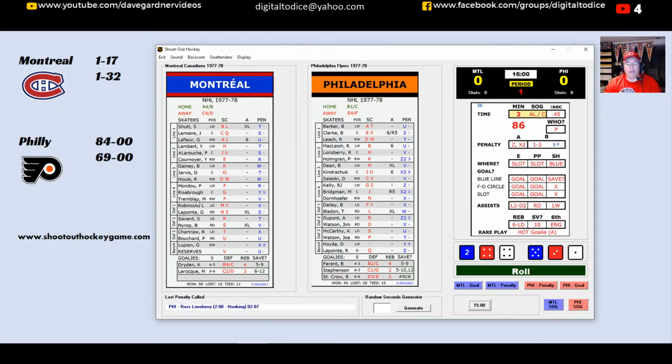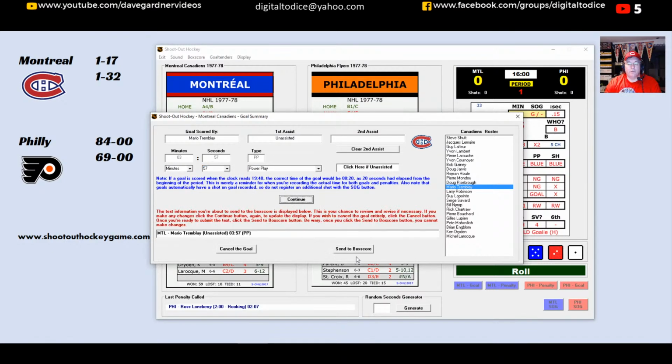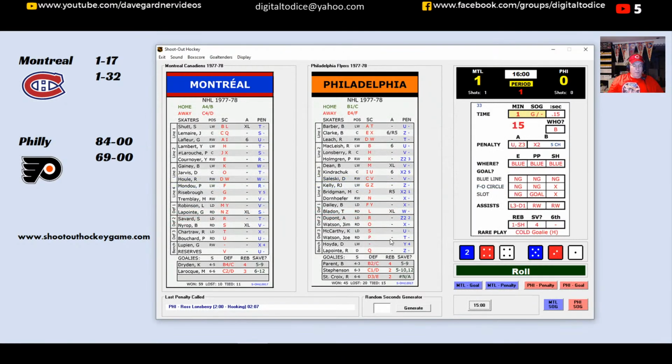Mario Tremblay. So the 4th line is out there on the power play here in Game 4. So Mario Tremblay is going to get a scoring chance on the power play. Tremblay from the slot. This is usually money in the bank, and Tremblay scores. A power play goal for Montreal, and they take a lead here just like they did in Game 3. It's 1-0. So Tremblay out there with the second defensive unit. So it's going to be Tremblay from anybody else here? No, just Tremblay unassisted on the power play goal. So Mario Tremblay unassisted. That's going to be a power play goal here for Montreal, and they'll lead this one 1-0.